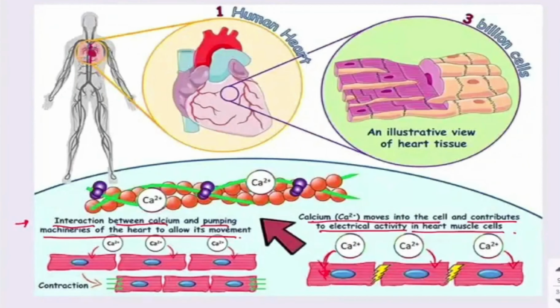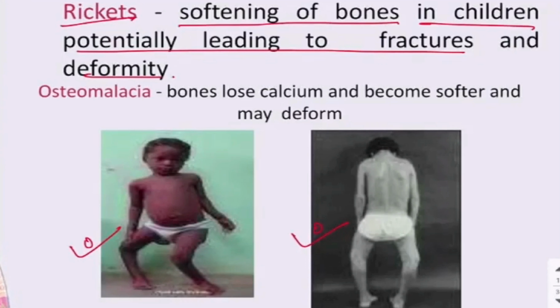You can see the picture of a child with rickets. In rickets, the extremities, especially the lower extremities, become bent, and bow-like legs occur. Why does this happen? Because the bones become soft, and the whole body weight comes on the lower extremities, and because of that reason this bow-like structure or bow-leg occurs.